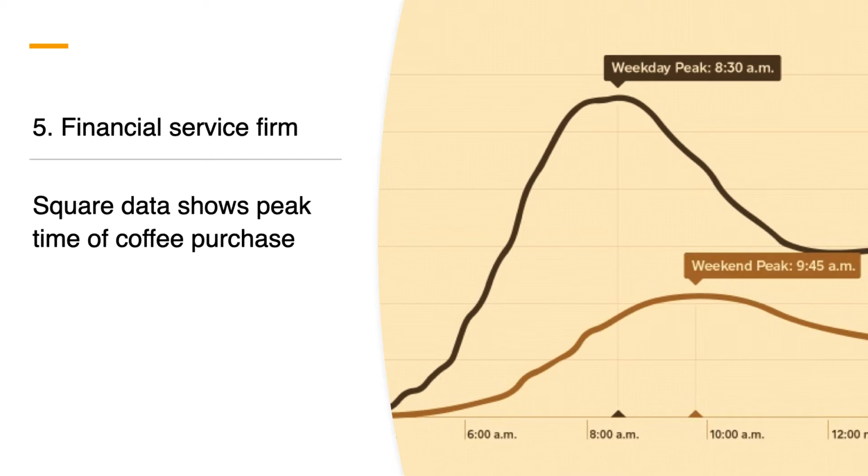The last category is from financial service firms. Square is an excellent example. Square is a financial service firm for small businesses, and they gather a huge amount of financial transaction data. This graph shows coffee order peak times on weekdays and weekends. This is a simple line graph that effectively shows customers' order patterns.